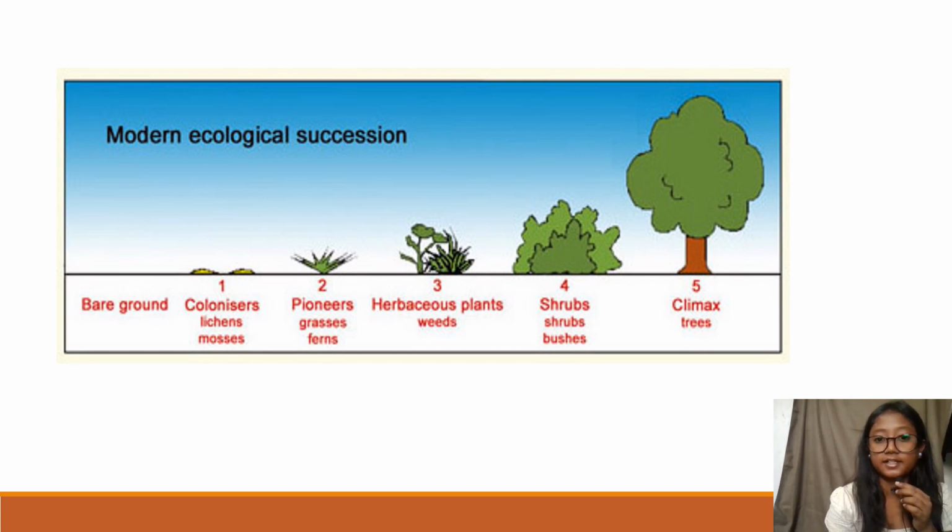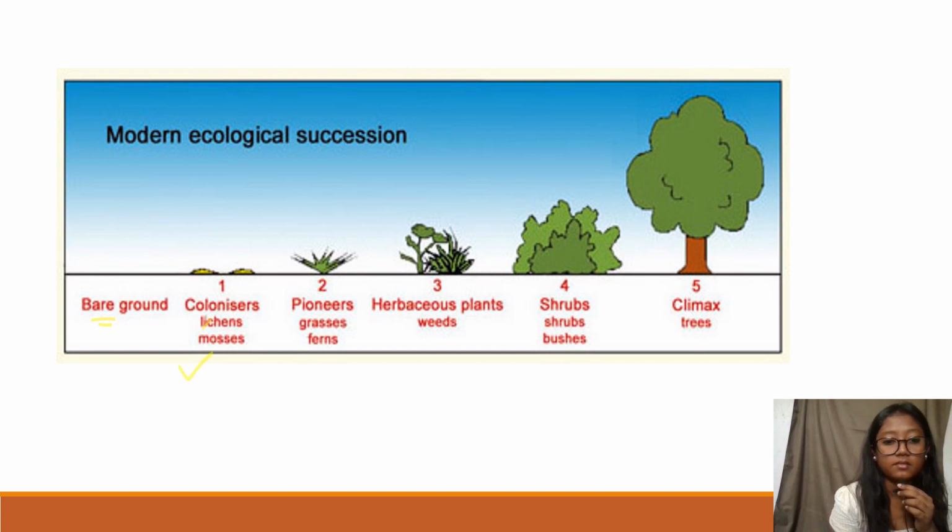Next, this is the diagram of an example of ecological succession. In the beginning there will be barren ground, a barren land where nothing lives. Then the first community to form is lichen and mosses.